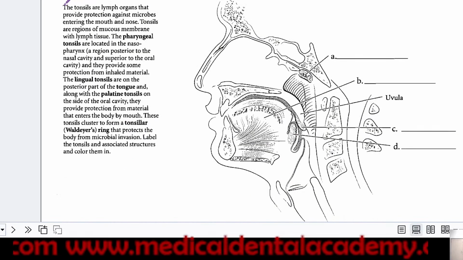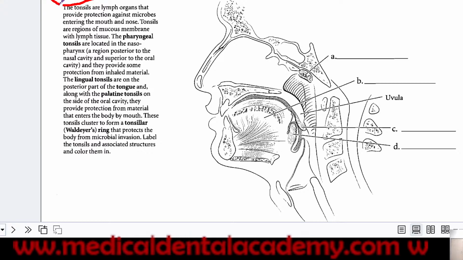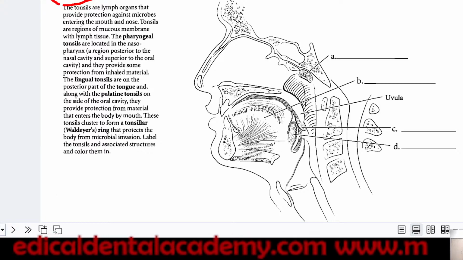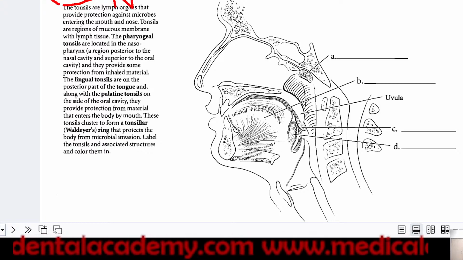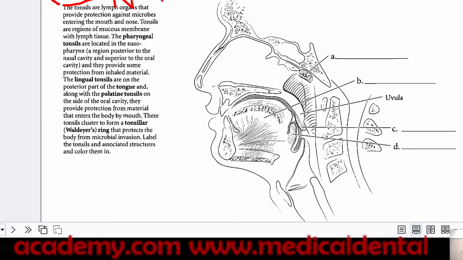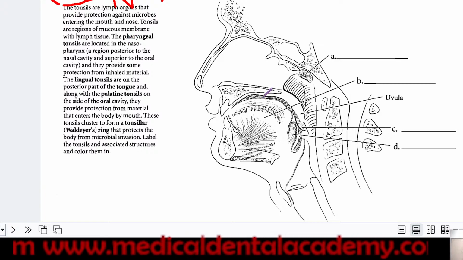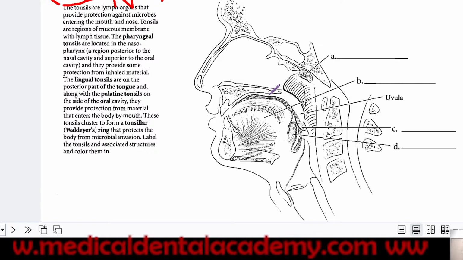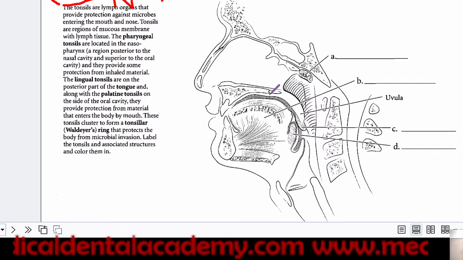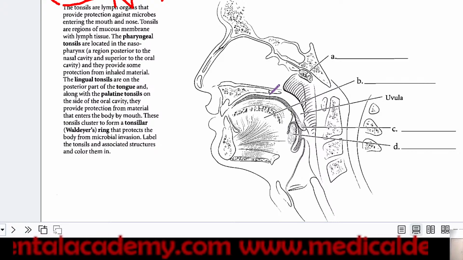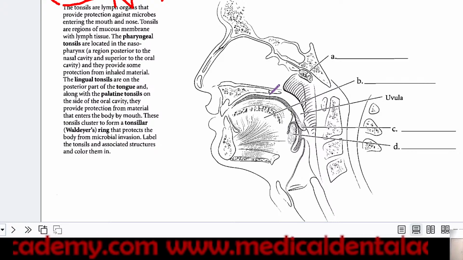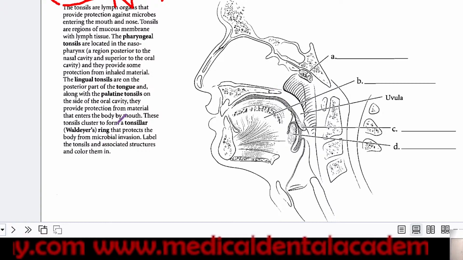Now, our tonsils. Questions can be asked. See, the most important question will be nerve supply to tonsil. So here in this diagram, we can understand that tonsils are labeled. Then what are the other parts, and all its blood vessels as well as capillaries, veins, lymphatics as well as nerve supply will be discussed.